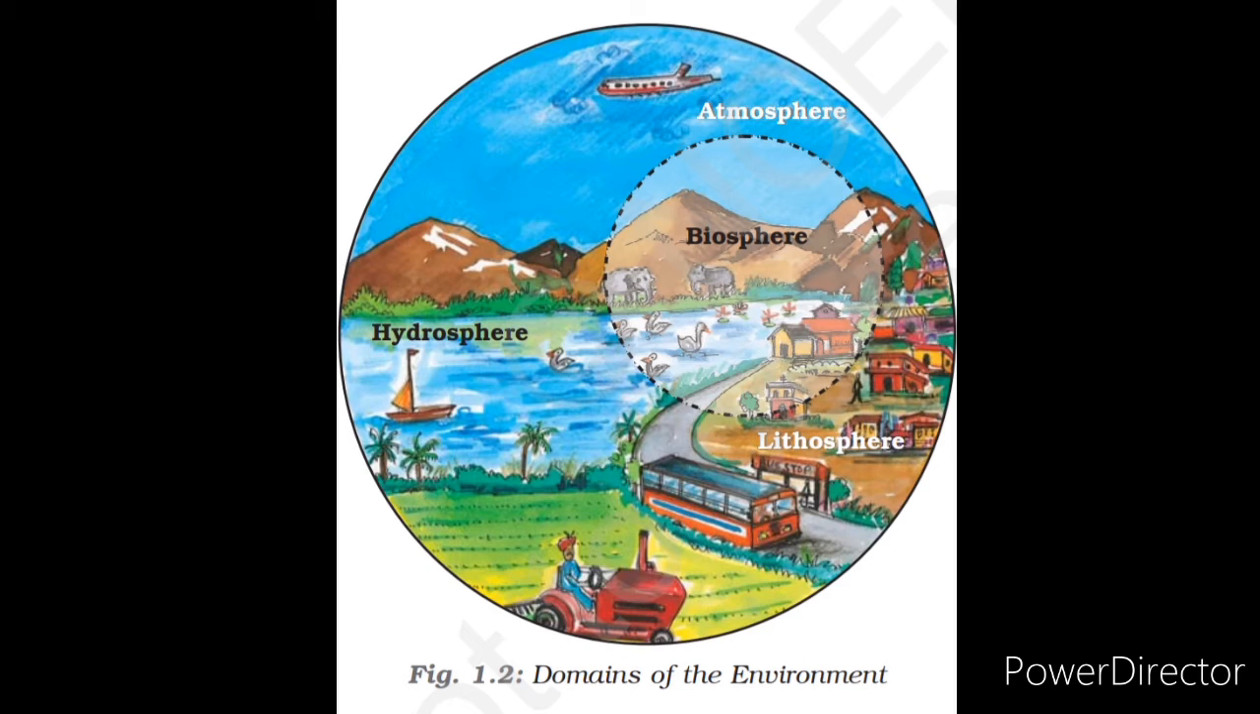And the last and most important domain is biosphere. The narrow zone of the earth where land, water, and air interact with each other to support life is called biosphere. Plants and animals together make the biosphere.